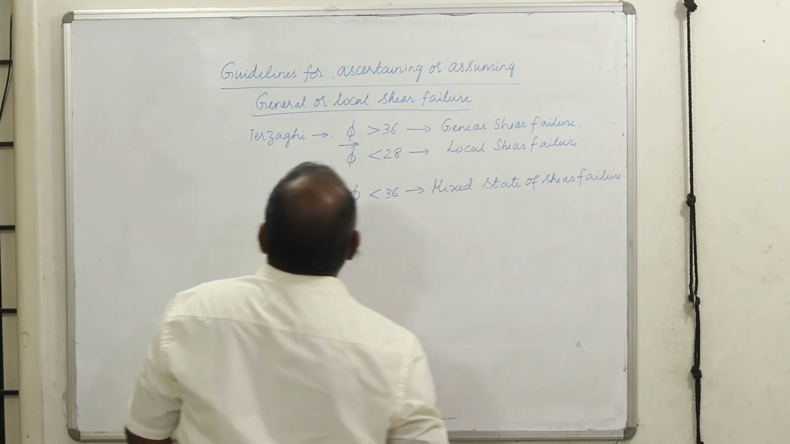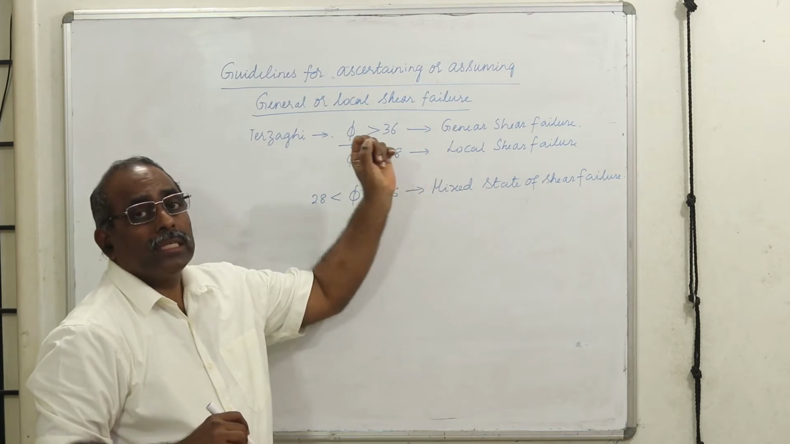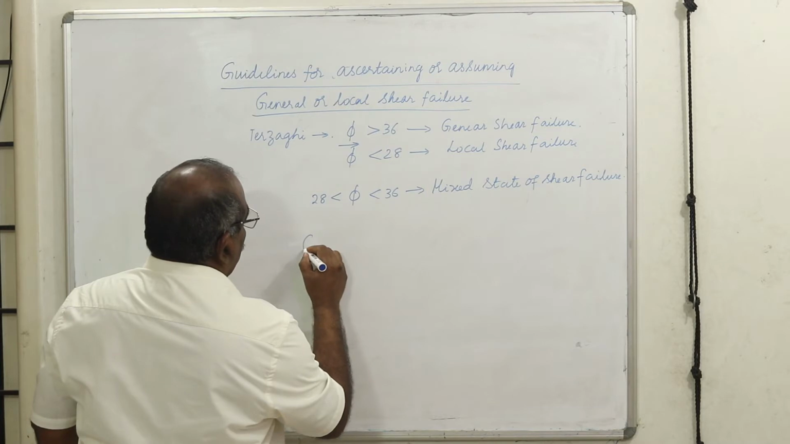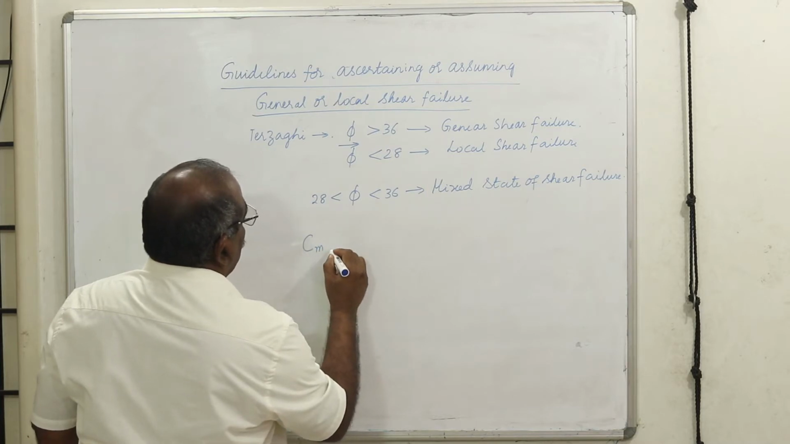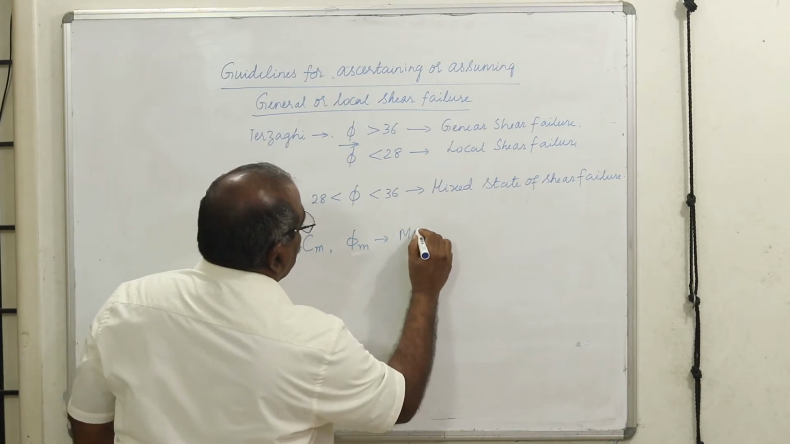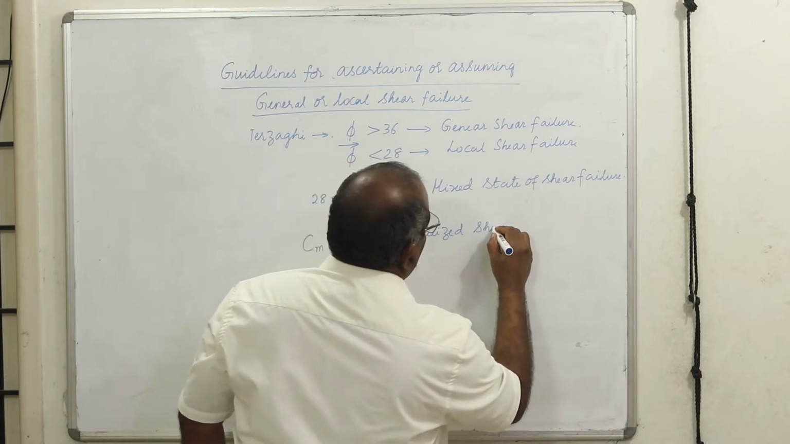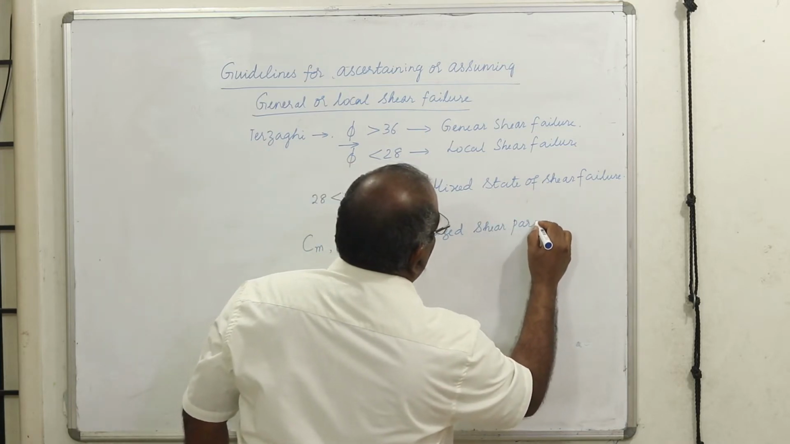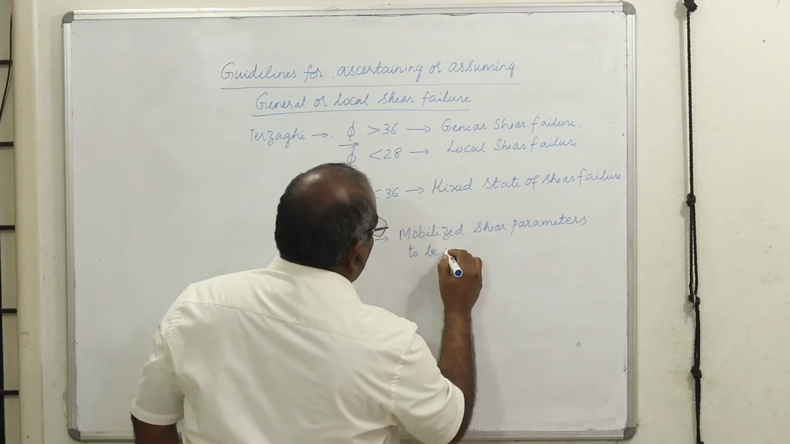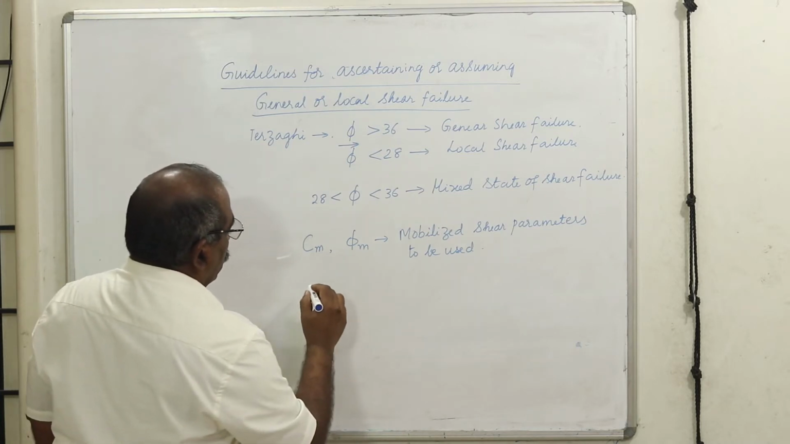Now, he has told what happens when there is a local shear failure. Full plastic equilibrium is not developed. Therefore, he has given that the mobilized cohesion and the mobilized angle of internal friction, the mobilized shear parameters, are to be used.